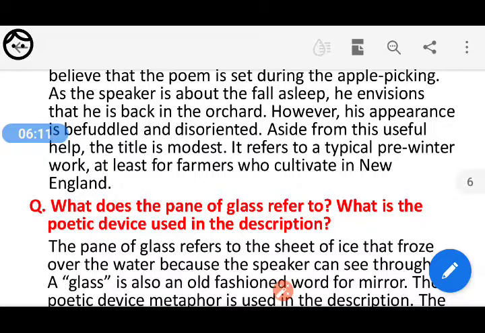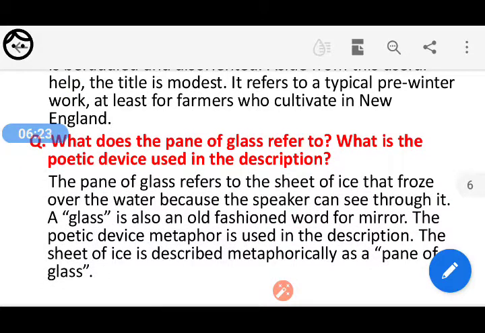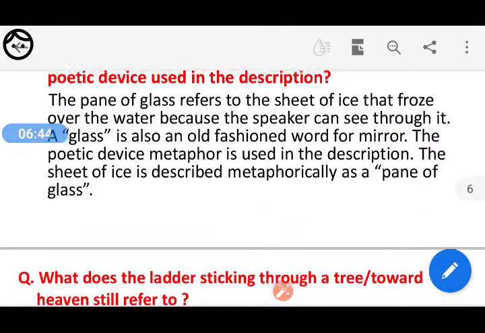What does the pane of glass refer to? What is the poetic device used in this description? The pane of glass refers to the sheet of ice that froze over the water because the speaker can see through it. A glass is also an old-fashioned word for mirror. The poetic device metaphor is used in this description. The sheet of ice is described metaphorically as a pane of glass. So, the pane of glass is a metaphor. It is an example of metaphor used in the poem After Apple Picking by Robert Frost.